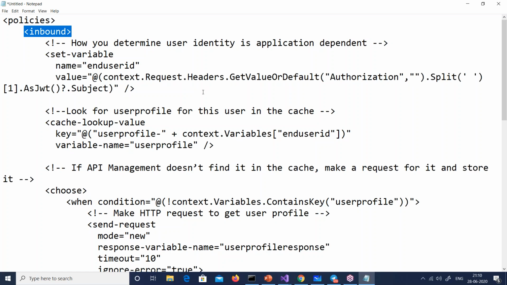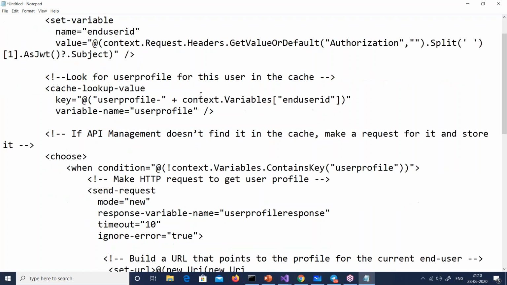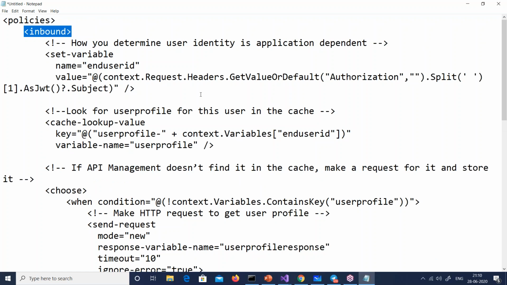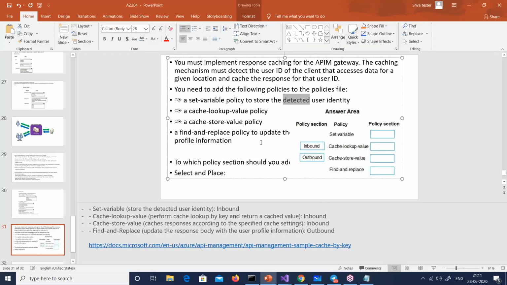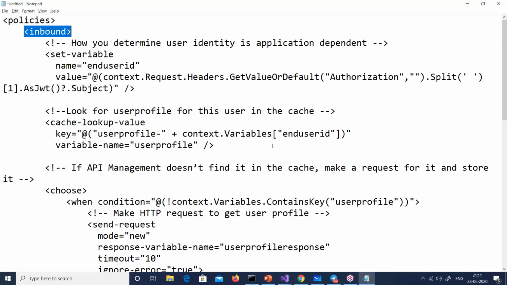Step 2, he will now take up this cache, right? Now remember guys, you don't have to learn this by heart. All the syntaxes are given in 204. 204 only wants to tell you that this is a feature available in Azure. In your project, try to use it. That's what it is trying to sell. So you don't have to really memorize this, saying, oh, do I have to know this split and all? No, you don't have to know. If you see the exam question also, nowhere is he saying that you have to know all that, right? So this, we copy it from documentation, it is okay.